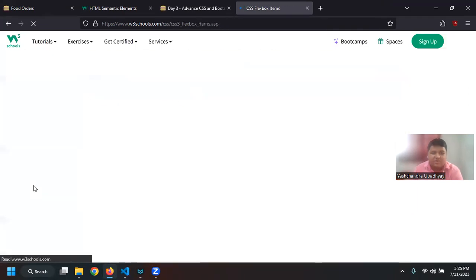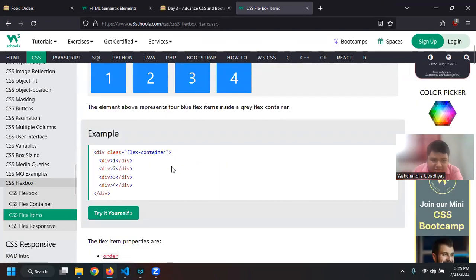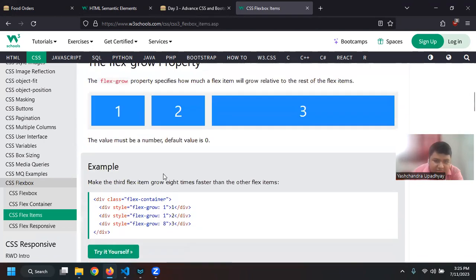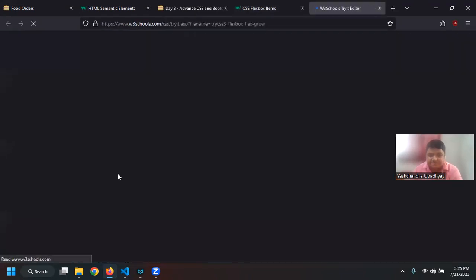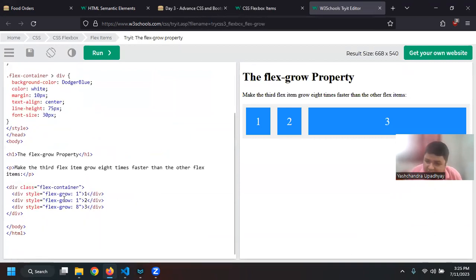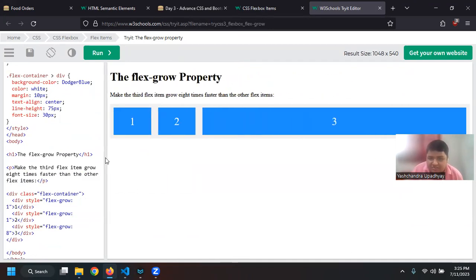So next we have to cover is flex item. I have a flex container with divisions 1, 2, 3. Now I have something called flex grow, where I can grow an element based on screen size. So let us say I have changed this size. Now this is taking 1:1:8. So this is taking 10%, 10%, and the remaining 80% is taken by the third element.